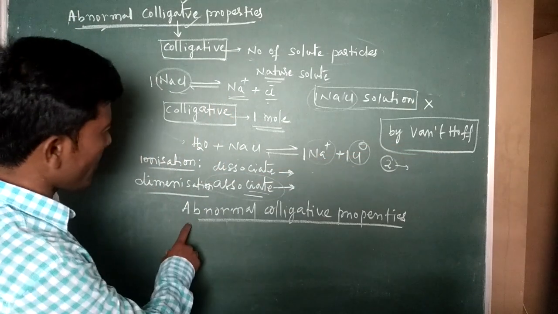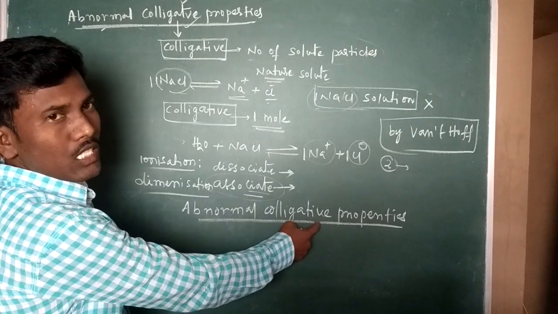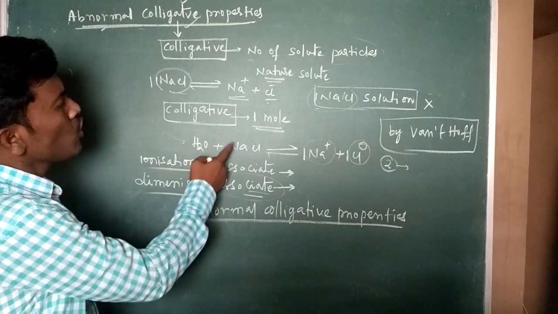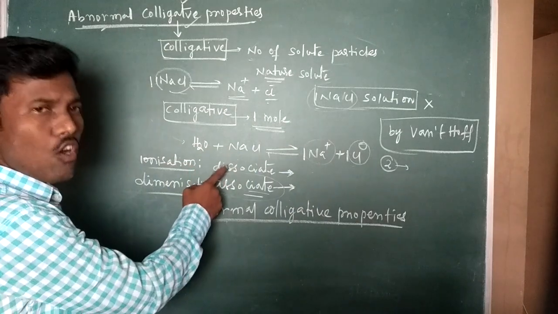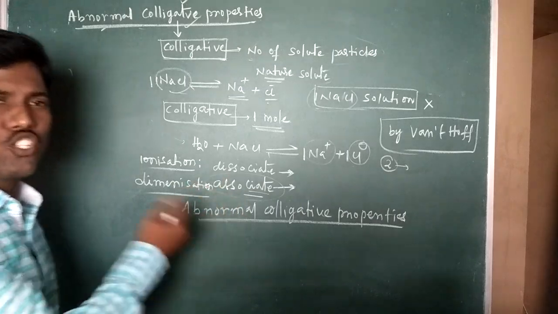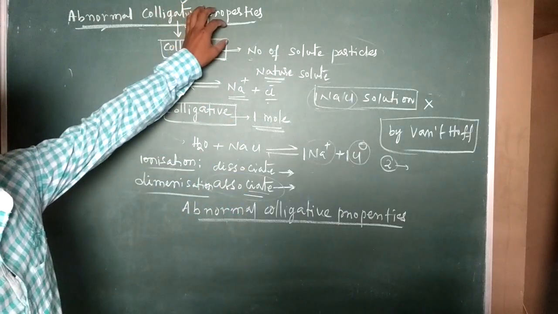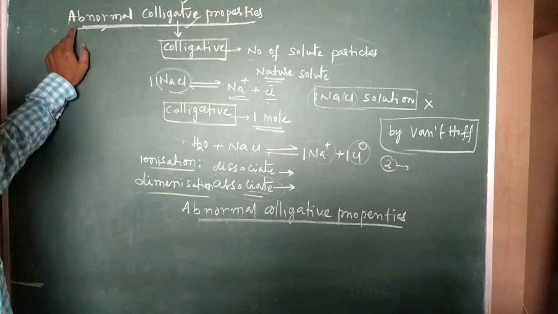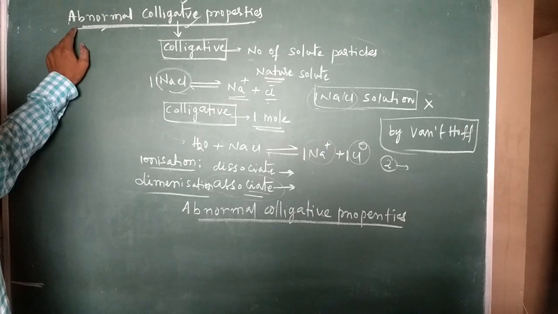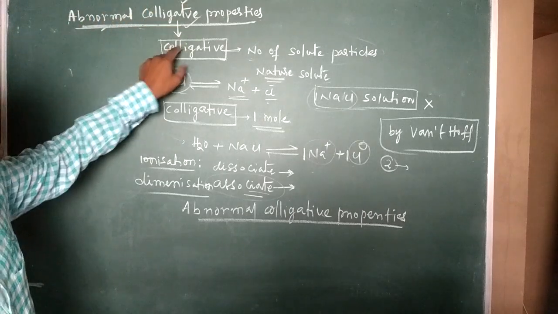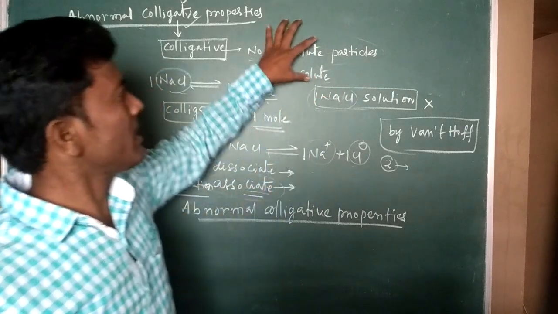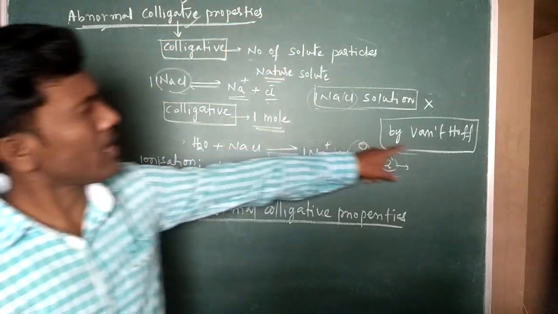According to Van 't Hoff, the colligative properties are the properties which depend on the number of solute particles by association or dissociation. Based on that we get the colligative properties. Such properties are called abnormal colligative properties. I hope it's clear. Once again, colligative properties depend on the number of solute particles irrespective of the nature of the solute, but this is not happening in Van 't Hoff's case.